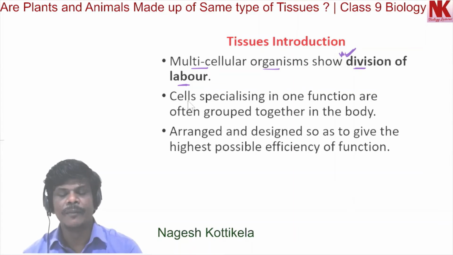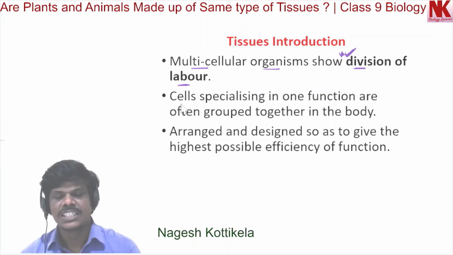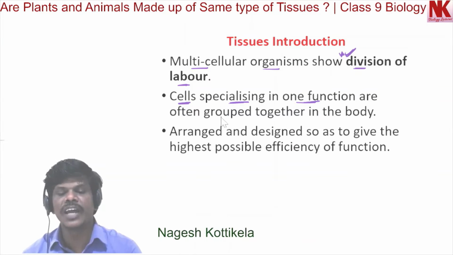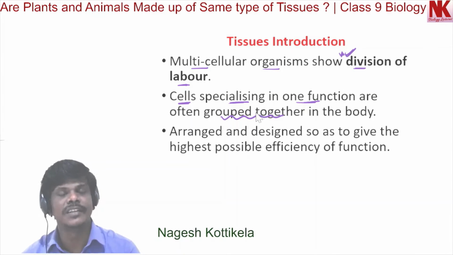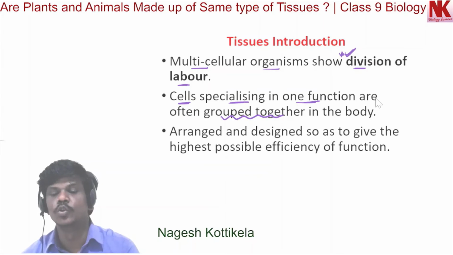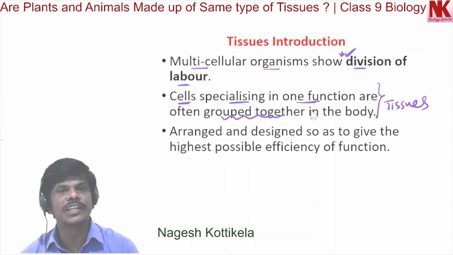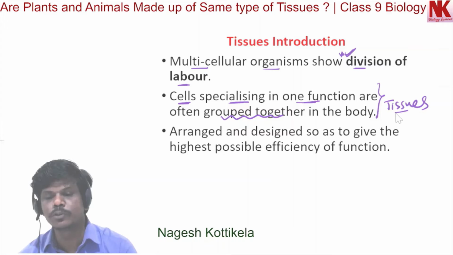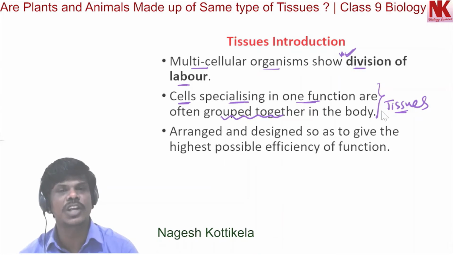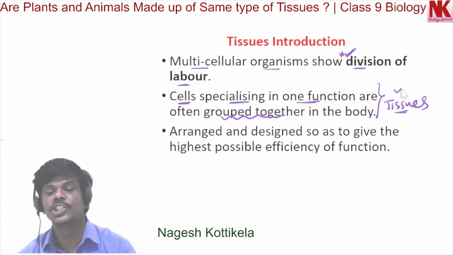In multicellular organisms, cells specializing in one function are often grouped together in the body, and these groups of cells we call tissues. They are performing specific functions, and these groups of cells performing specialized functions are called tissues.